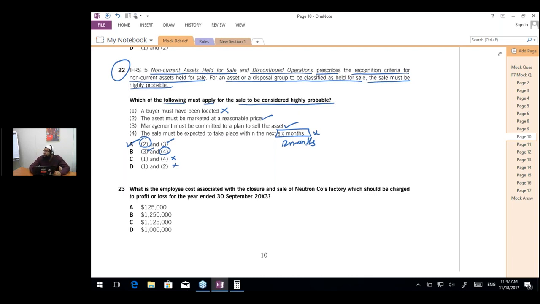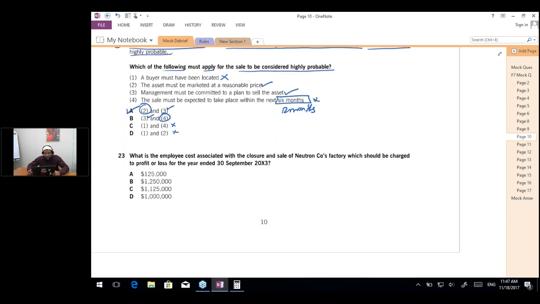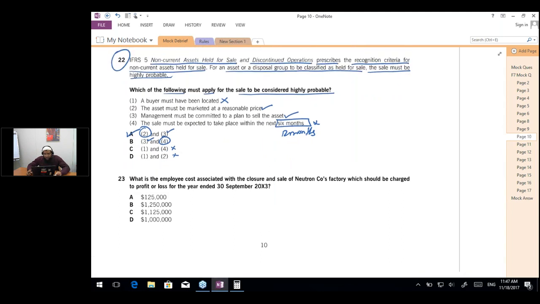So let's read question 23 and then we are going to read the scenario. Nazia, actually I've discussed this in detail in IFRS 5. So if you want to recheck this, you can see the presentation of IFRS 5.